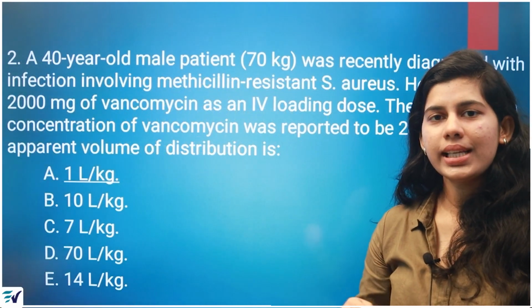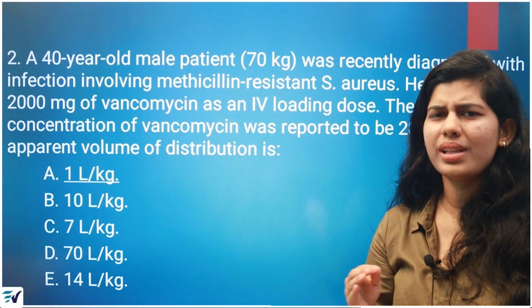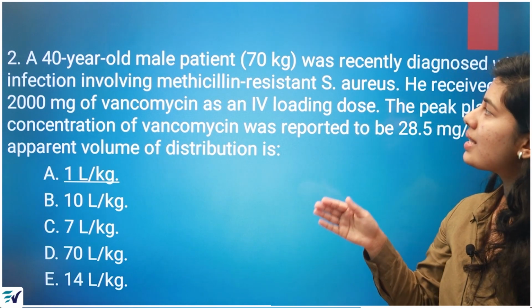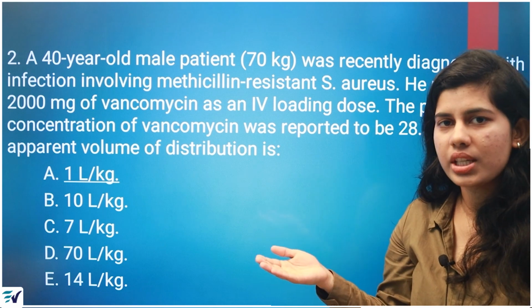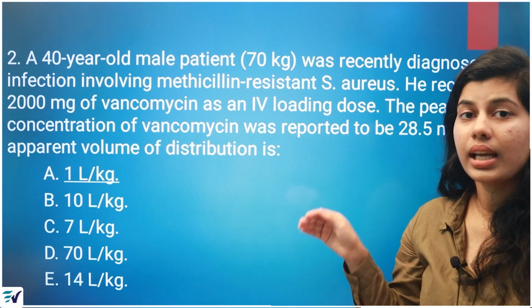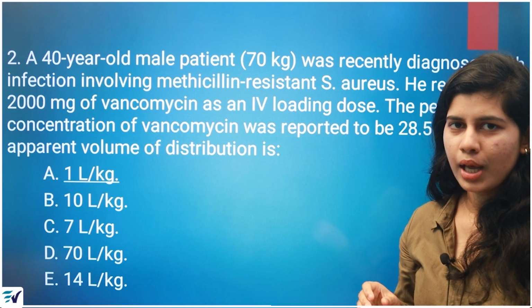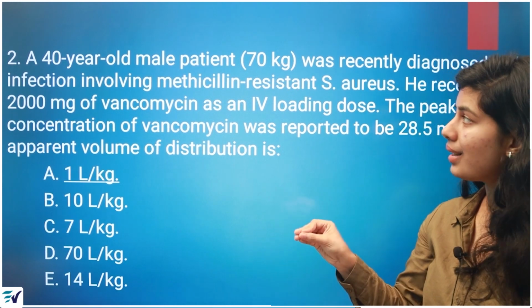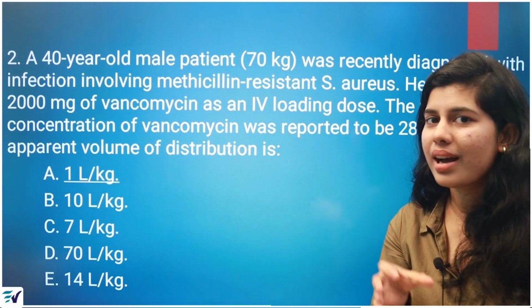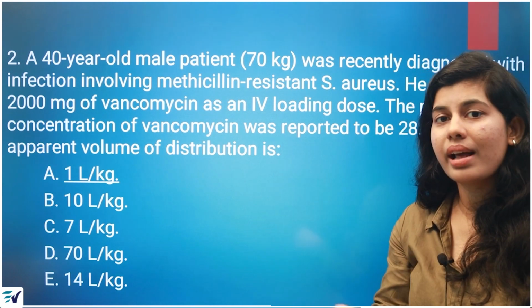So now we will move on to the next case. This case is related to distribution. So we will see what it is. A 40-year-old male patient, weight 70 kg, was recently diagnosed with an infection involving methicillin resistant S. aureus. I hope you know what this is. It is MRSA, right. You know what MRSA infection is. This set of microorganisms is resistant to the antibiotic known as methicillin.